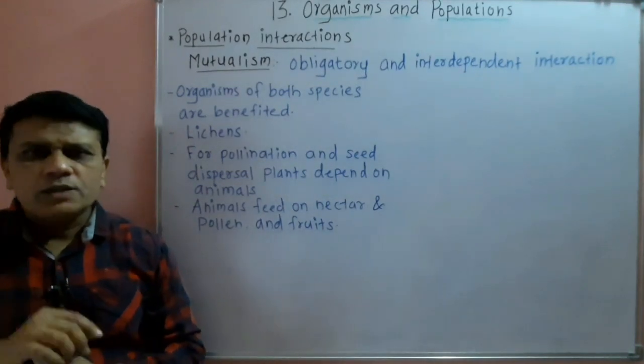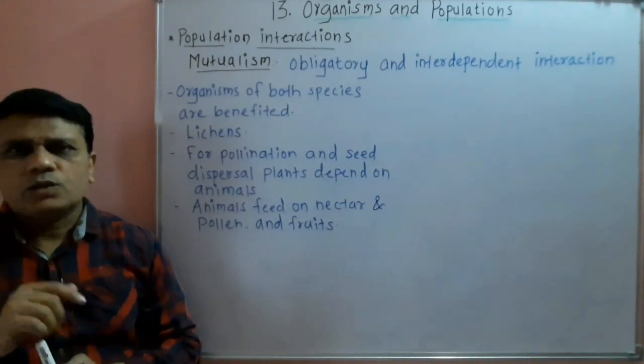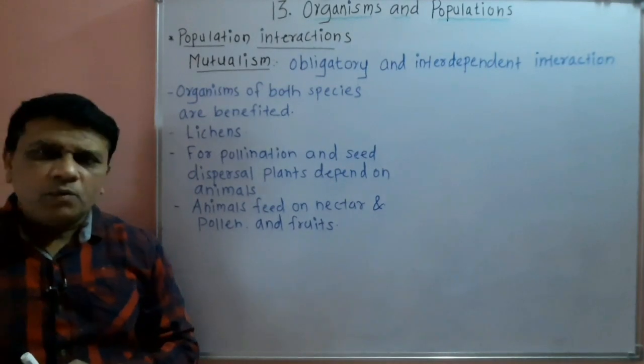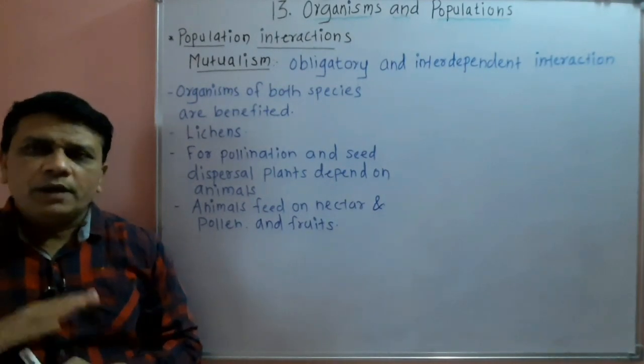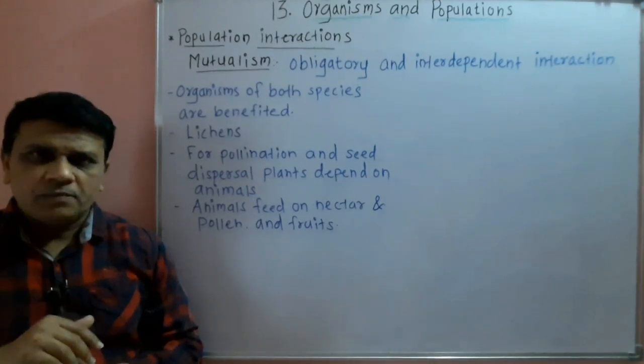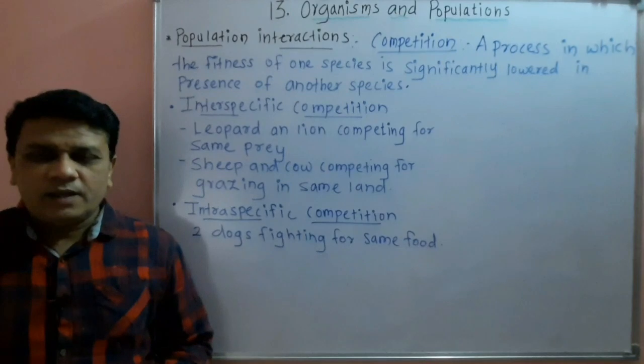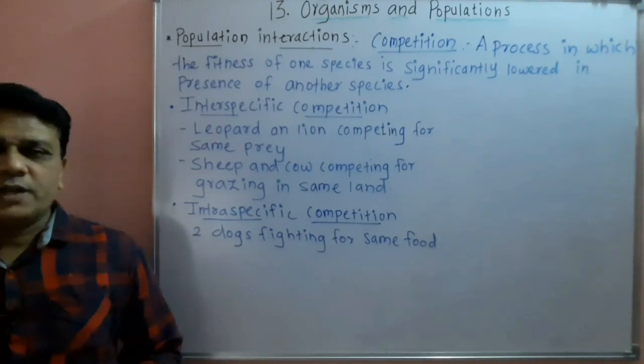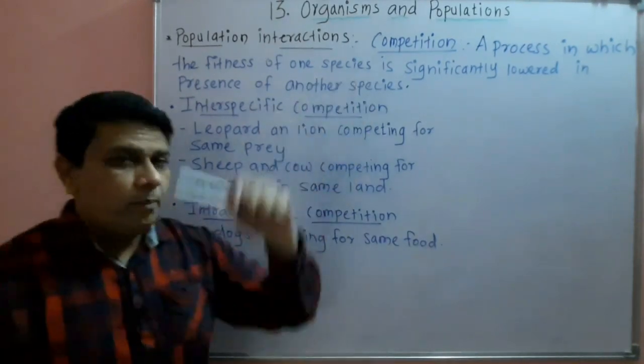So such type of association is called mutualism. Then mutualism is also observed in the association of two animals. Then we will see the next population interaction, that is competition.